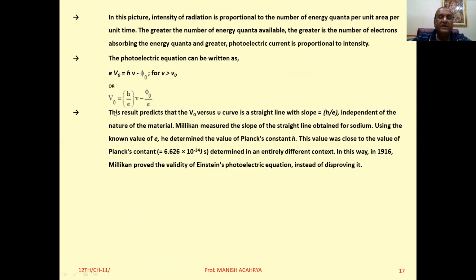So if we draw the graph of stopping potential versus frequency, then that will be a straight line, and its slope will be h upon e. And this one is also in perfect agreement with the observations. Then after, if we think about the intensity, see, what is the definition of intensity? The amount of energy incident on the surface per unit area per unit time, normal to it, is called the intensity of the radiation.